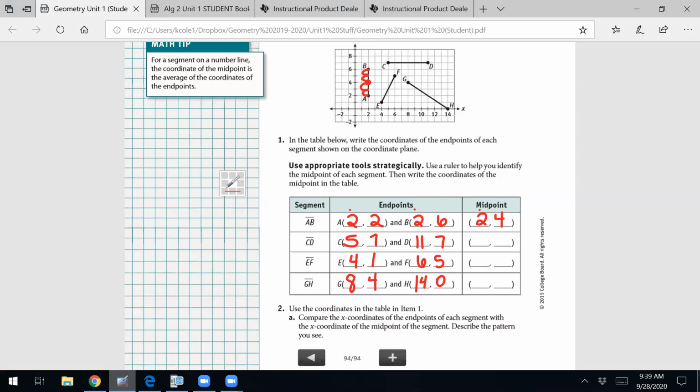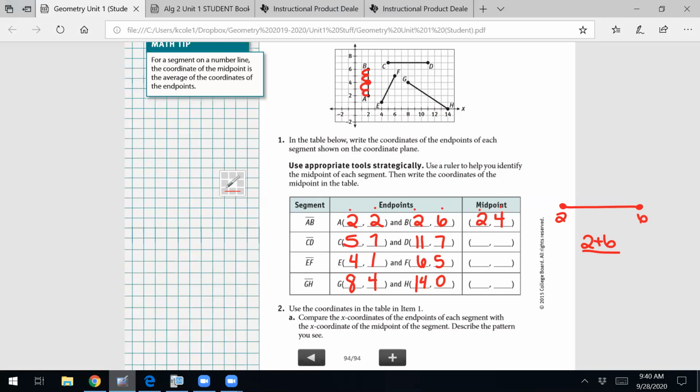Now look at your Y's. This one's at 2, this one's at 6, and this one's at 4. So how did they get that? Or how would you get it if you didn't have the graph? Like think about, okay, 6 minus 2 does give you 4, okay? So that might be a method, but if we were dealing with just a single number line and we had 2 here and 6 there, what could we do mathematically to get that midpoint of 4? Do you remember?